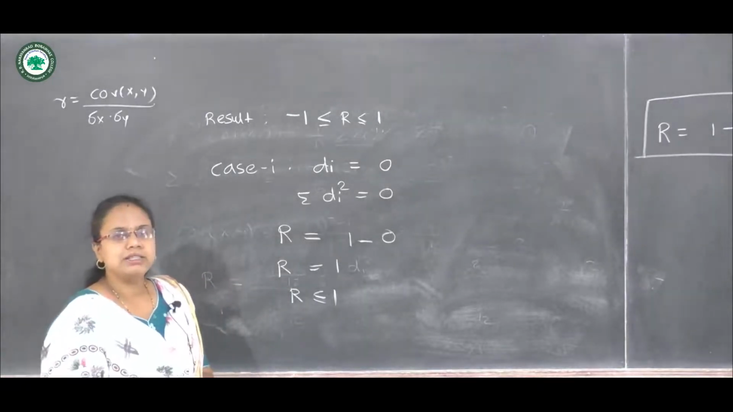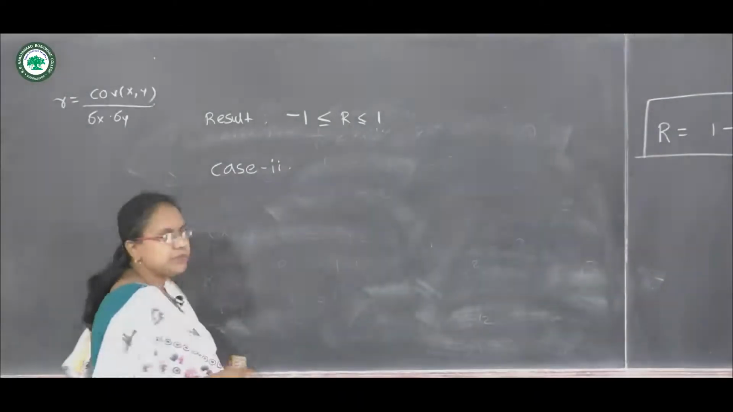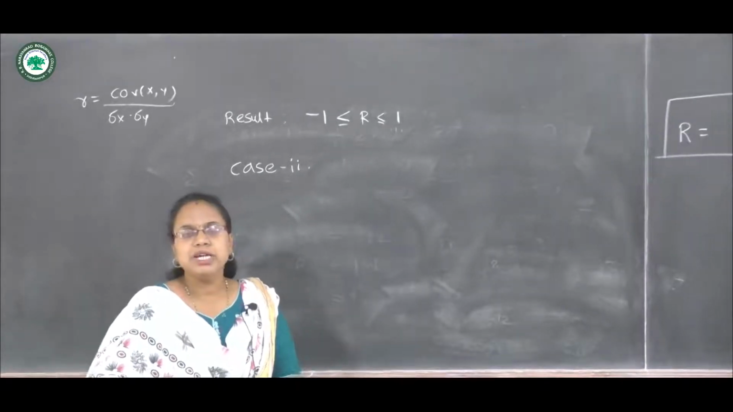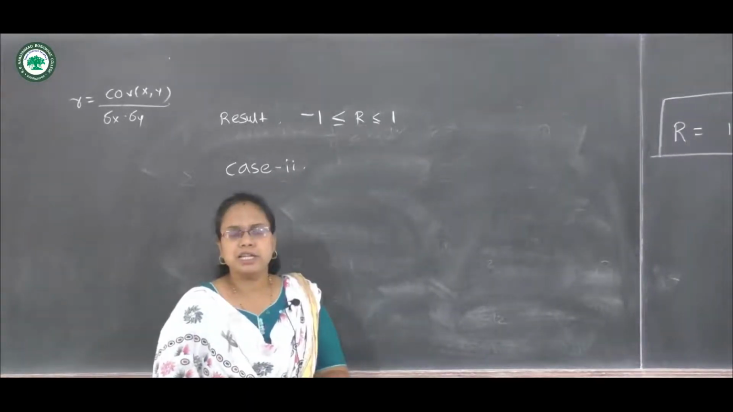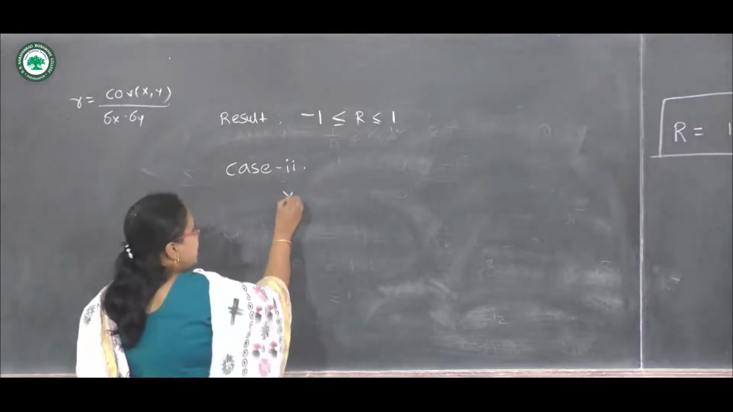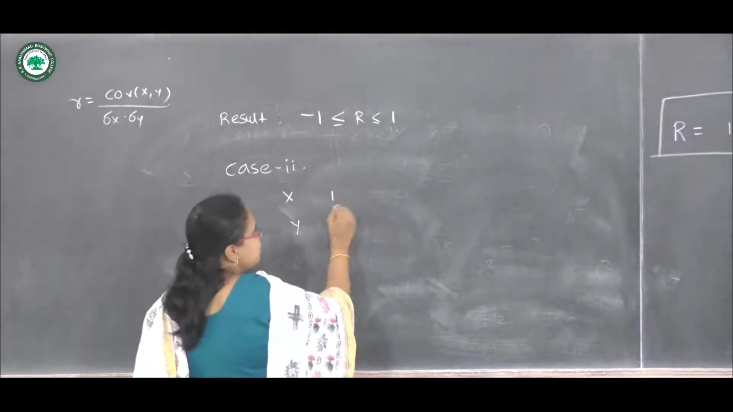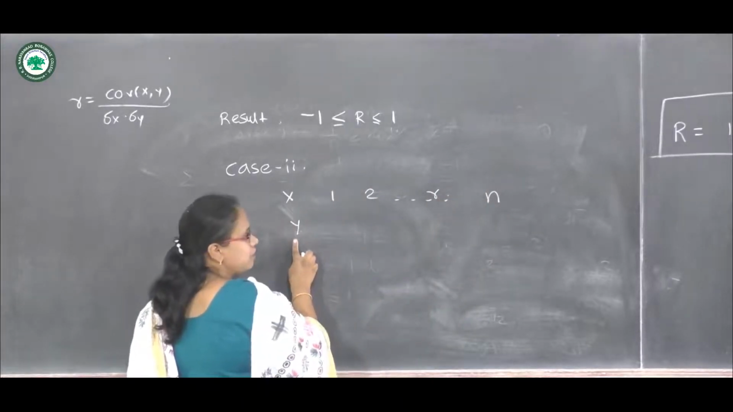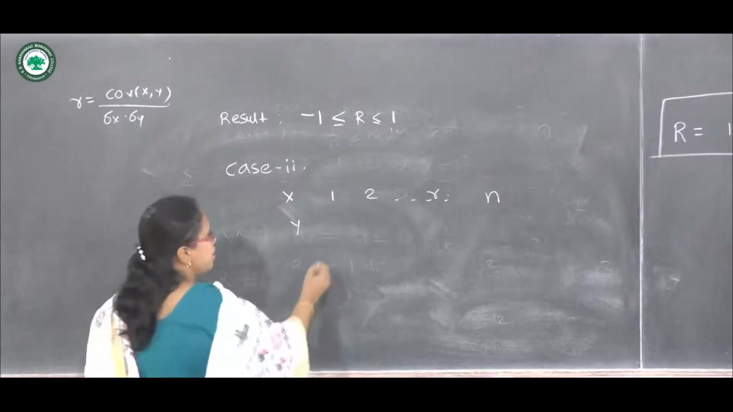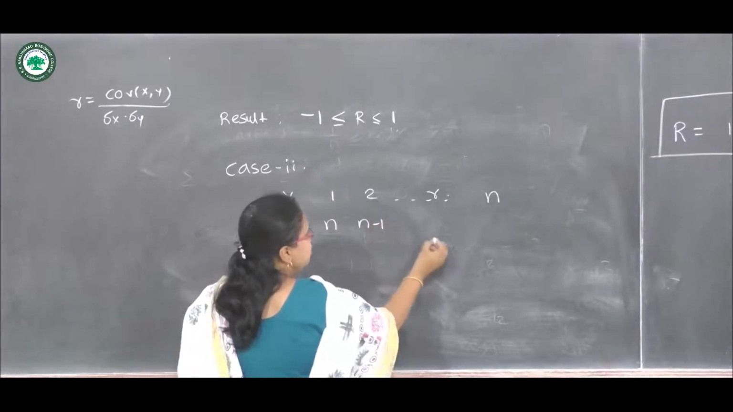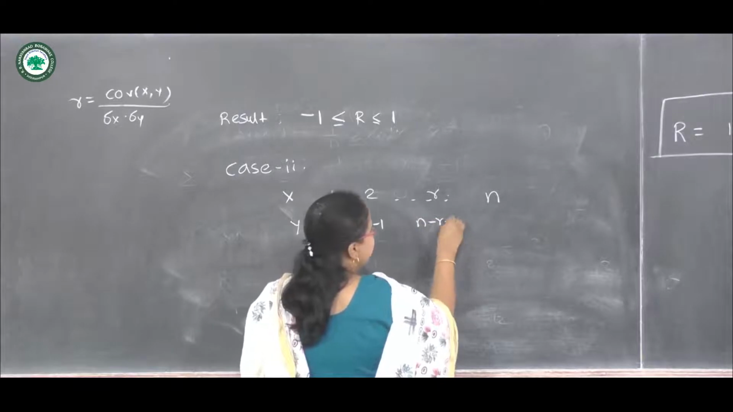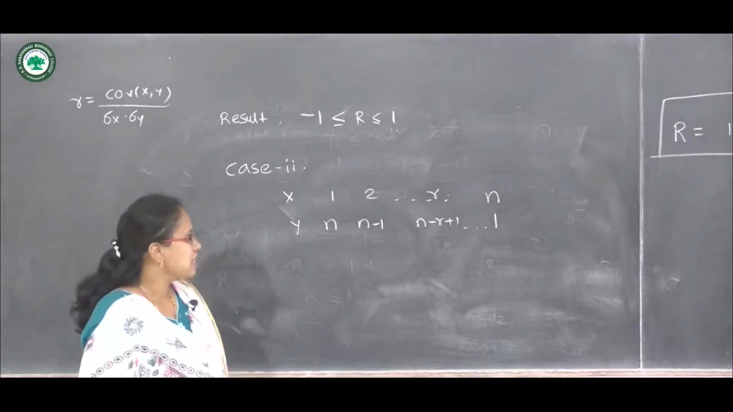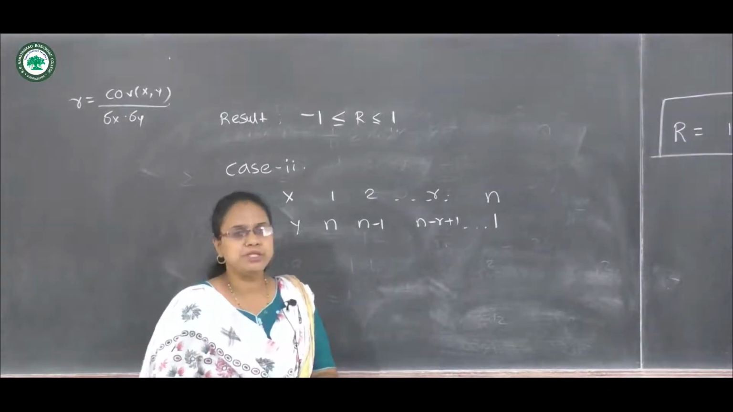Now let us study case 2. If there is a perfect negative correlation between X and Y, in this case the ranks are in exactly opposite order. So for X and Y, the ranks must be like this: 1, 2, and so on up to n. If these are the ranks of X, then the variable Y must have ranks n, n minus 1, and so on, n minus r plus 1, and so on to 1. So these are the ranks of X and Y which are in exactly opposite direction.